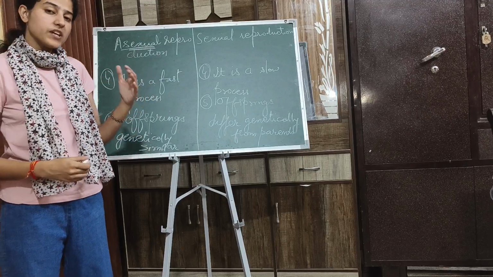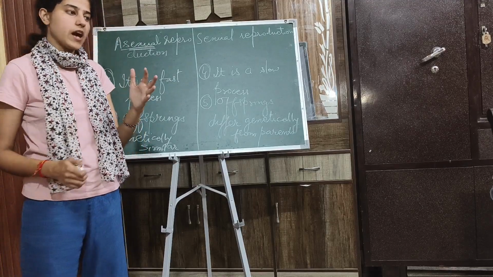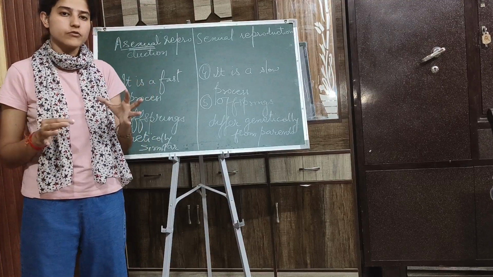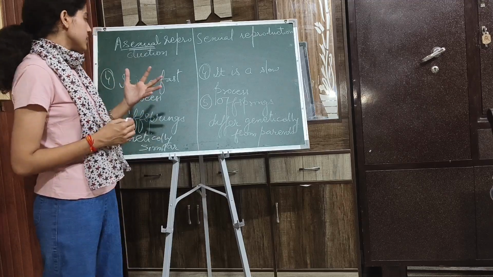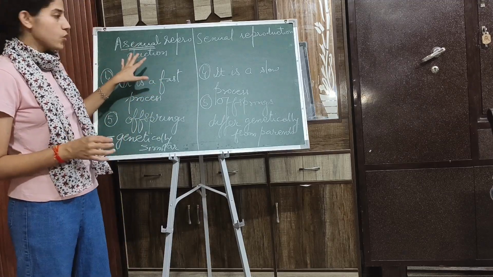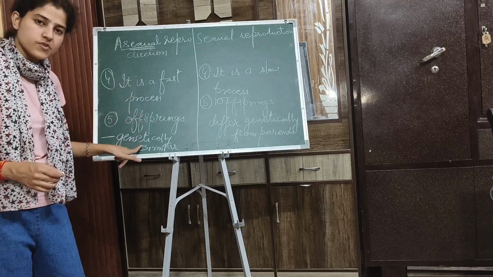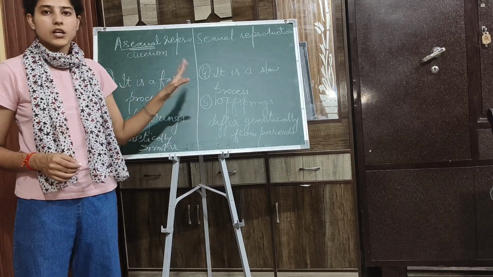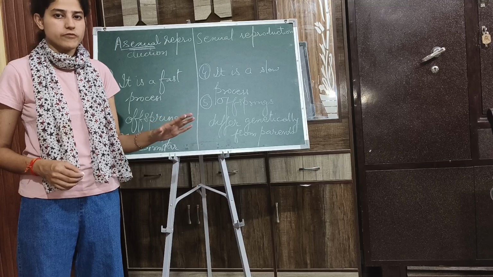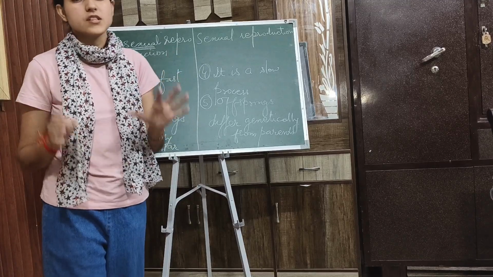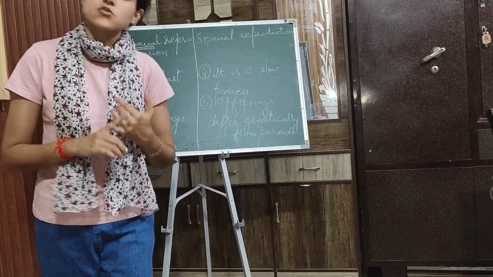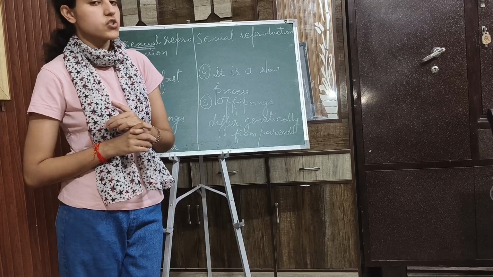Okay, so please write carefully and do your exam very carefully. Whenever you are doing it, you should see that you have written the name and their points of difference on the same side, not on the opposite side. Otherwise, you will get 0 marks. Fine. So these were the differences of asexual reproduction and sexual reproduction.